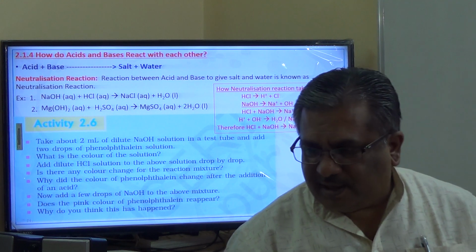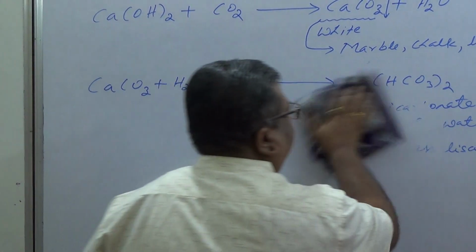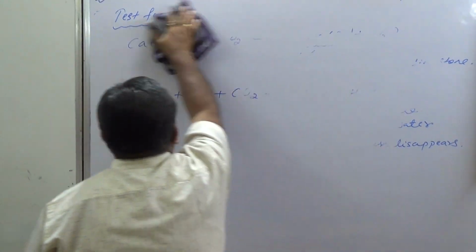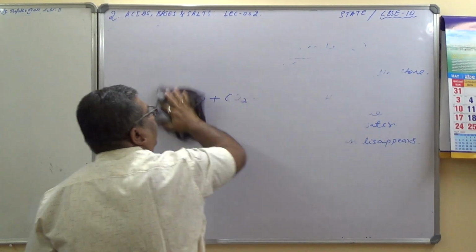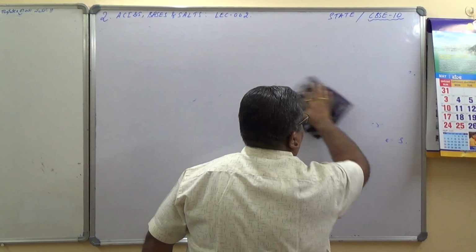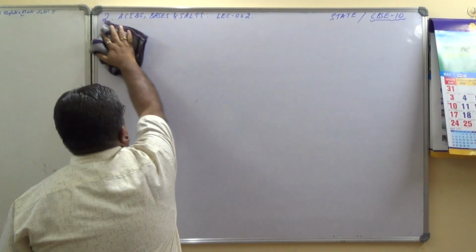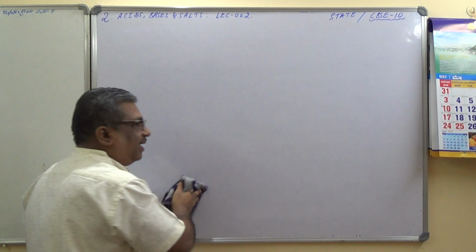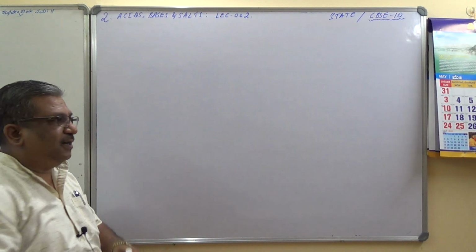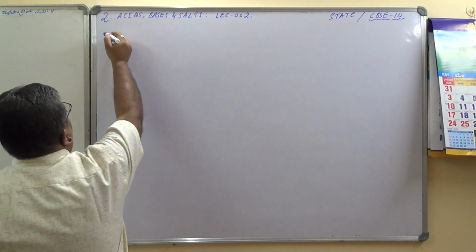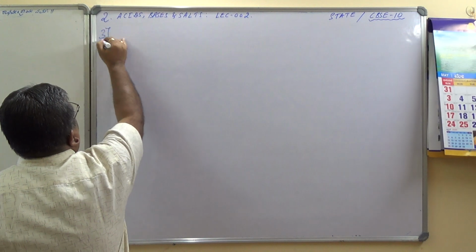So let me write the next reaction, the reaction between acids and bases. For every chemical property there is an activity, and you must go through the activity, because you will be asked to describe the activities and write the answer sometimes. So this is the third chemical property.